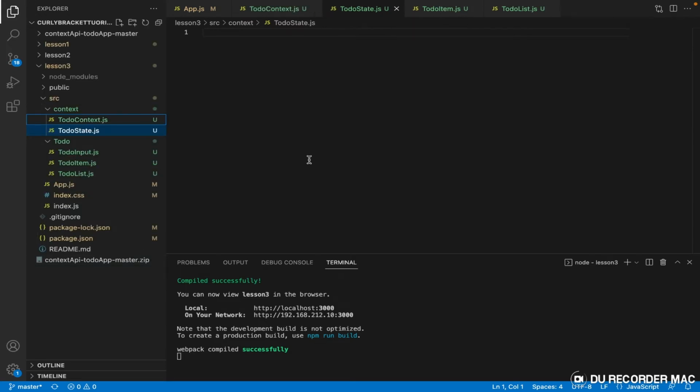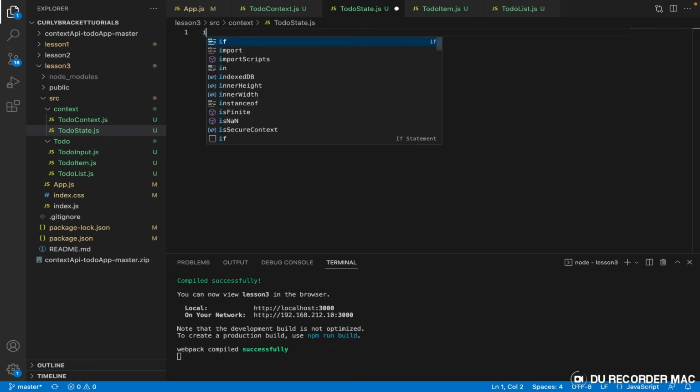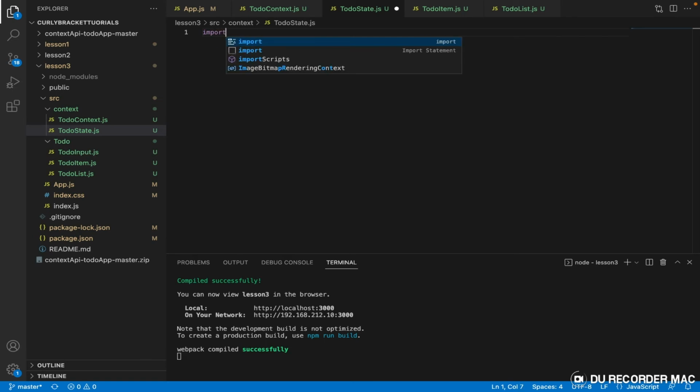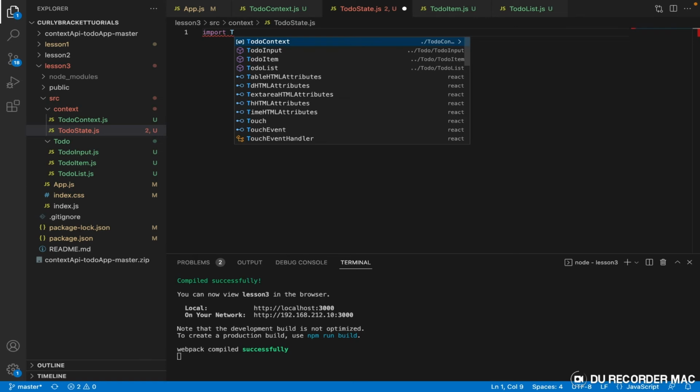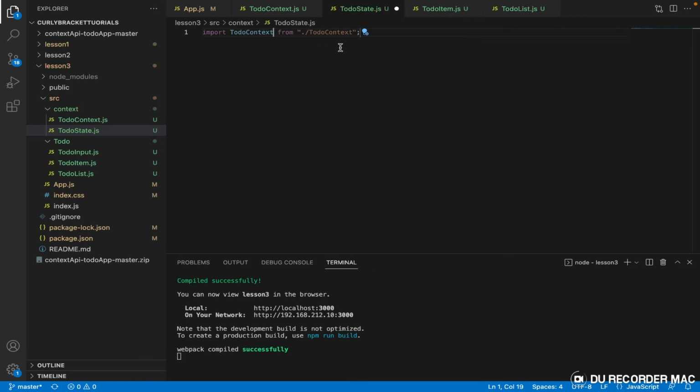The next thing I need to do right now is create this. All right, so let's import something. Let's say import ToDoContext from ToDoContext, right?